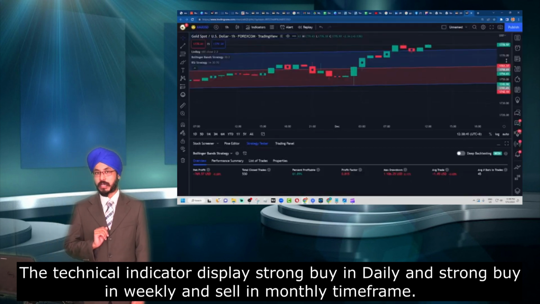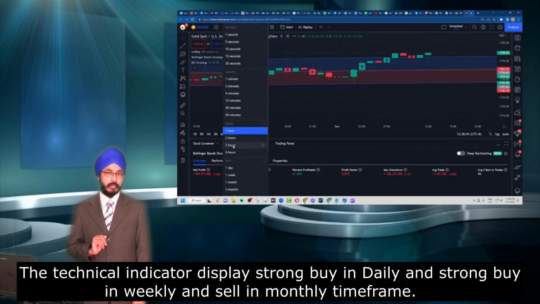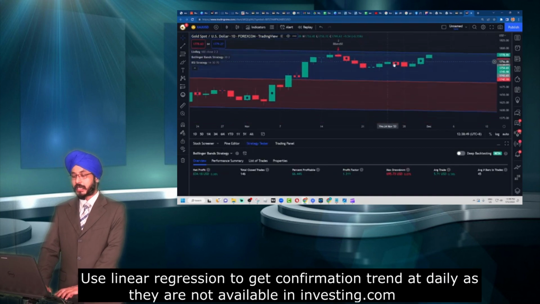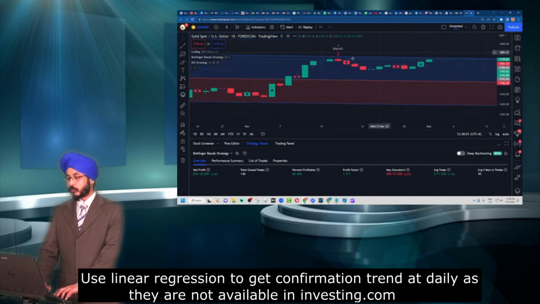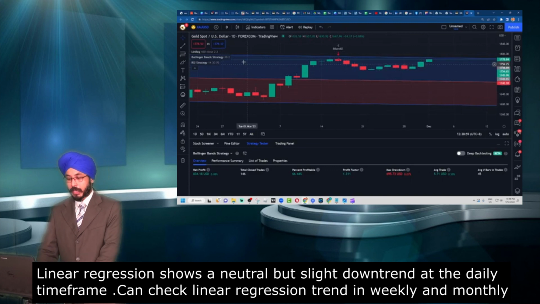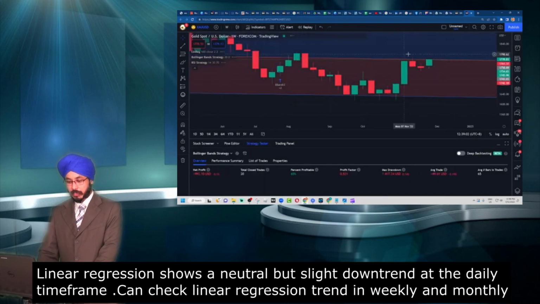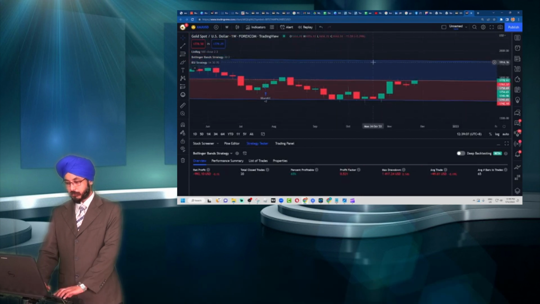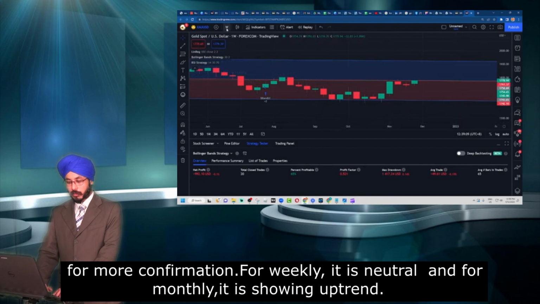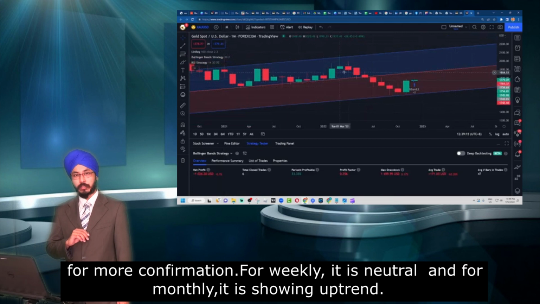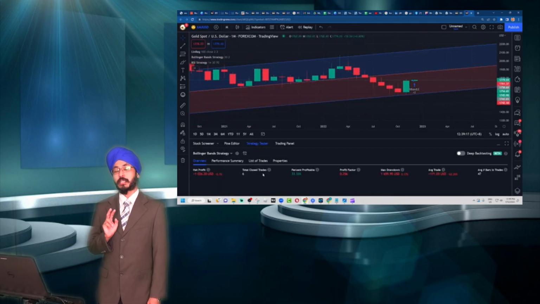We can confirm this with another indicator, which is the linear regression. At the daily, the trend is quite neutral, but moving towards a slight downtrend. At the weekly, the trend for the linear regression is neutral. And if we go to the monthly, it is more towards an uptrend.